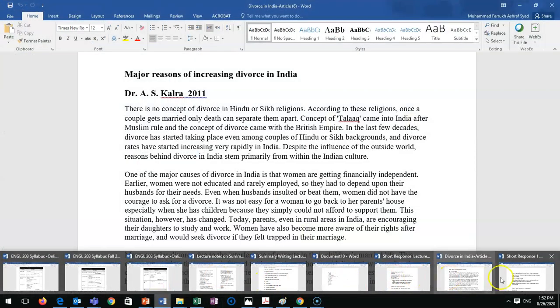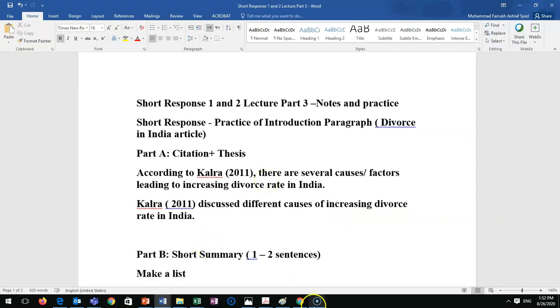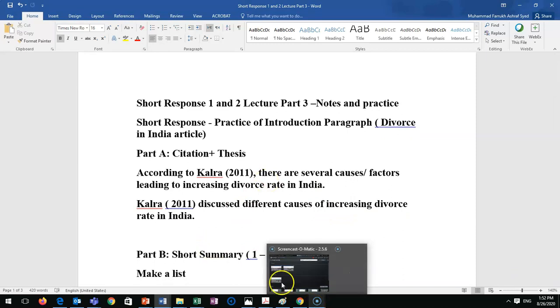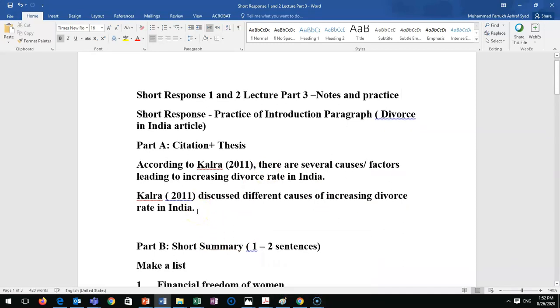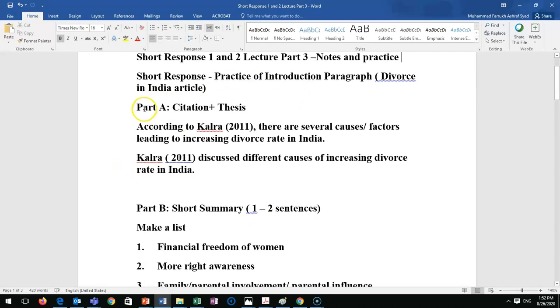And I'll go back to my lecture, part 3. Okay, so short response 1 and 2, lecture part 3. Short response, practice of introduction paragraph first. Let's talk about introduction. As I said in my previous lecture, part A is citation plus thesis. So here, I told you I'm using the Divorce in India article. The last name of the author is Kalra. According to Kalra 2011, this is the citation.